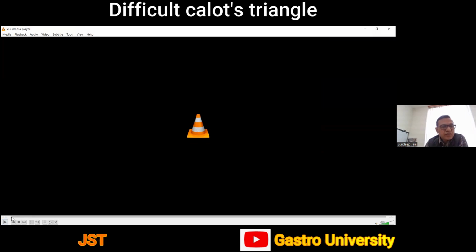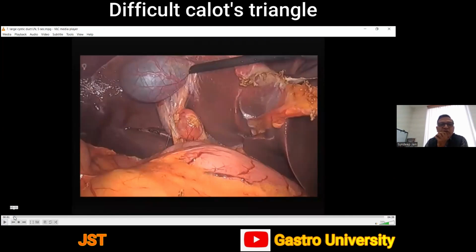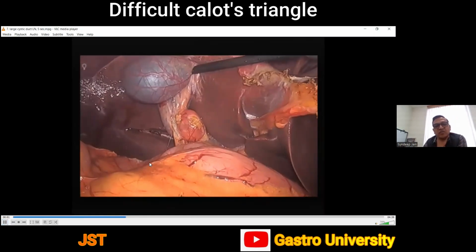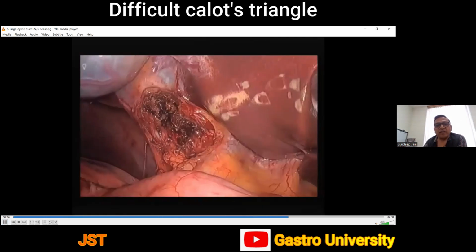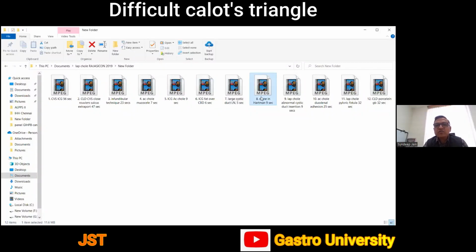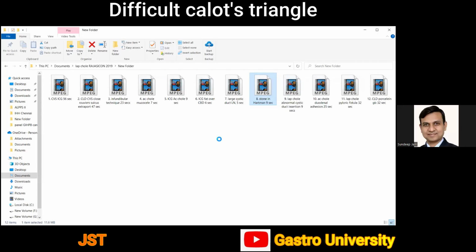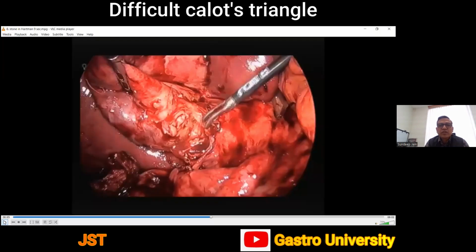And in this situation, the problem was a very big cystic duct lymph node lying over the Calot's triangle, which was obscuring the area and making it difficult to dissect the Calot's triangle properly. So first what we did was we dissected the lymph node and then proceeded with the Calot's triangle dissection. Another important situation, like in this situation we had a large lymph node, sometimes we have a large stone impacted in the Hartmann's pouch, which makes it difficult for us to dissect the Calot's properly. So you can see here.